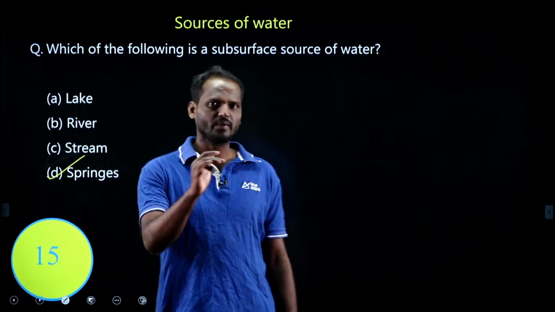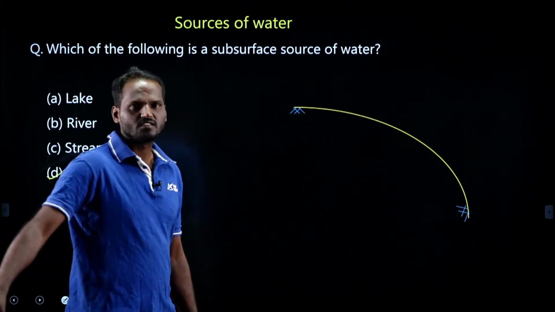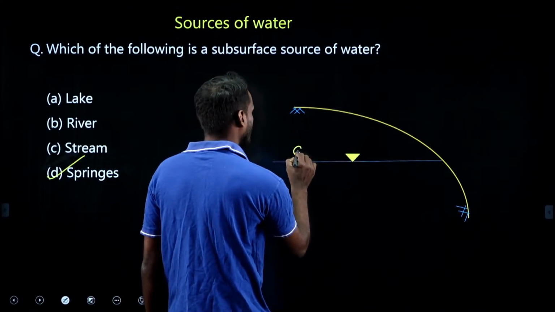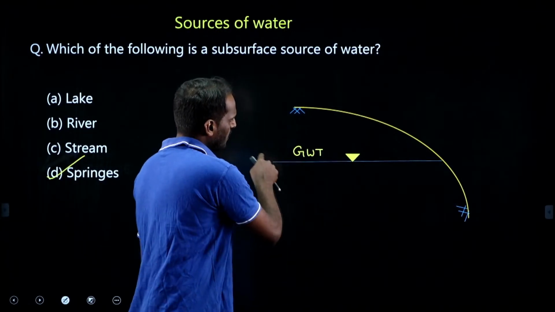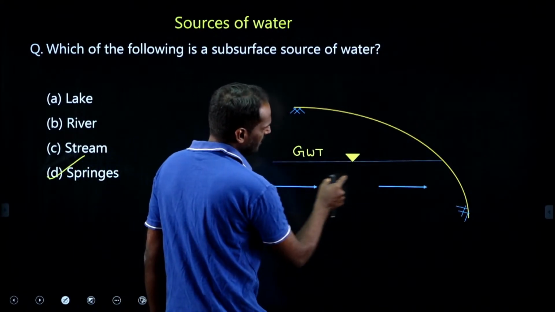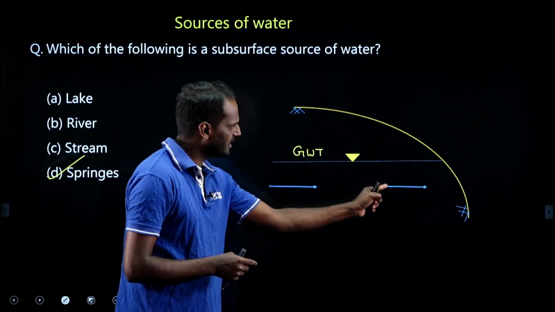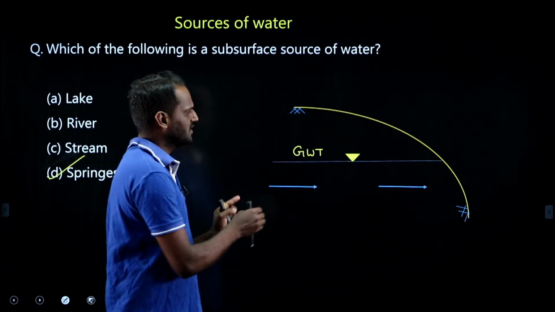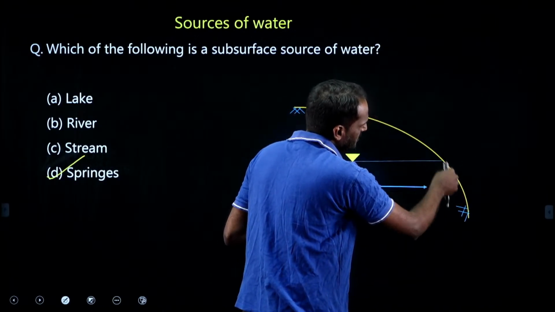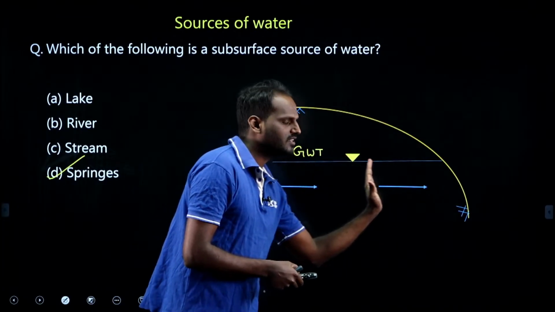See, generally spring means, let me explain this. The natural topography is like this. When the natural topography is like this, we have the water table. This is what? Water table, groundwater table. When the groundwater table is like this, for this natural topography, the groundwater movement is like this. If the groundwater is moving like this, this is the leading water, this is the tailing water. What happens is, there is an obstruction to the water, right? Water can't move out of this. This is an obstruction. When the movement is like this, the tailing water exerts pressure on this leading water.